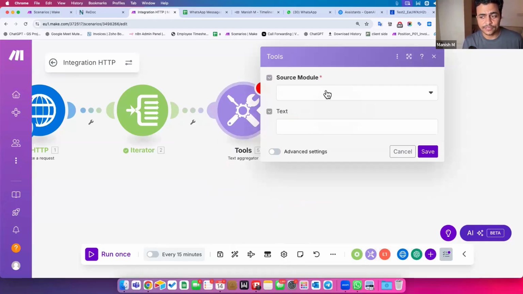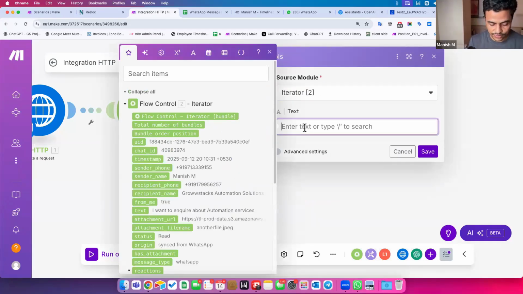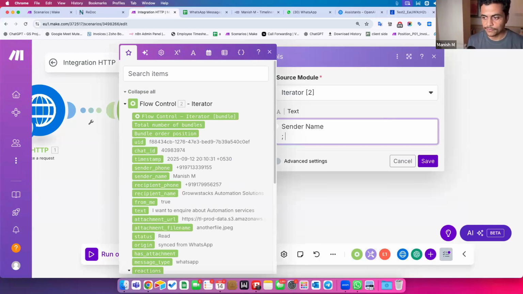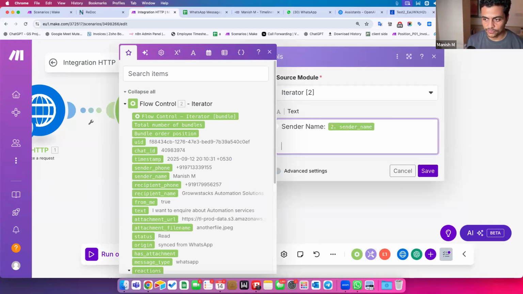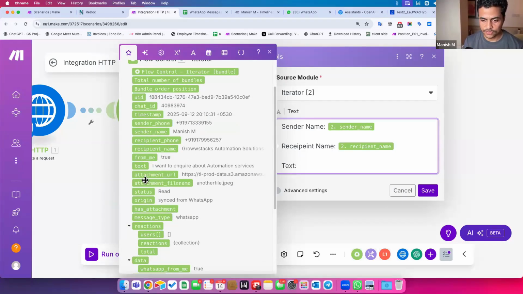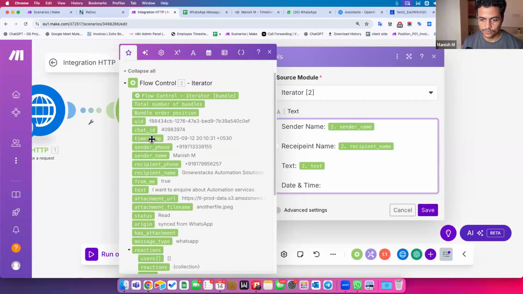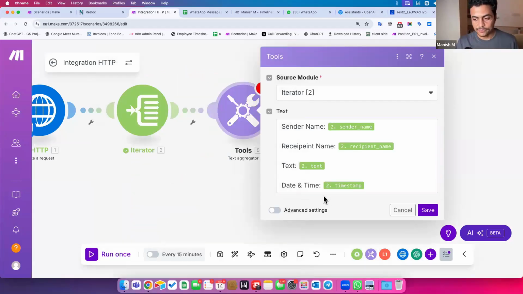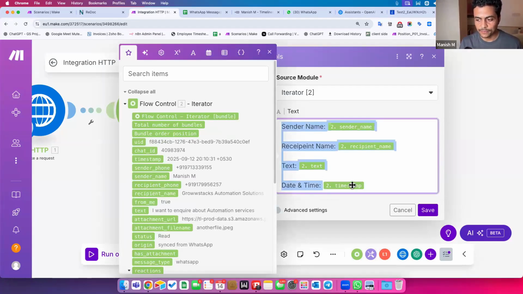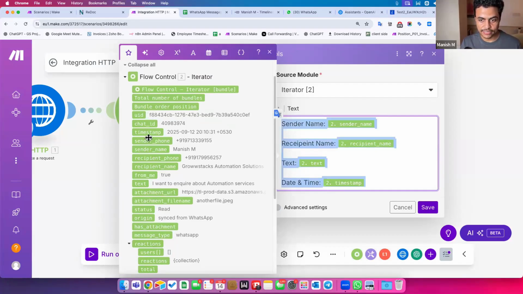So let's click on text aggregator and add it in the middle of these two. It asks which module I want to aggregate from. I'll say from Iterator. What kind of text? I can say sender name and map it here, then recipient name over here, then the text of the message, and the date and time. From each of these messages, it is going to grab only these four pieces of information, even though there are multiple things available, like chat ID and so on. I can put one more thing here.